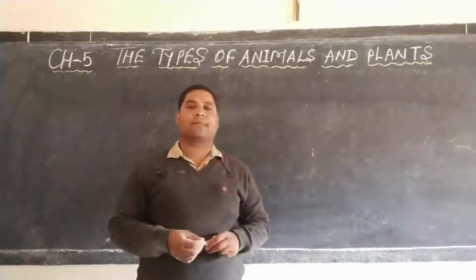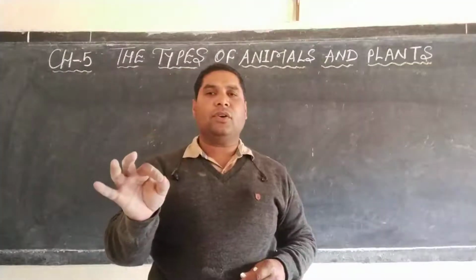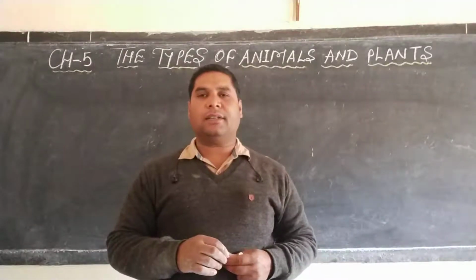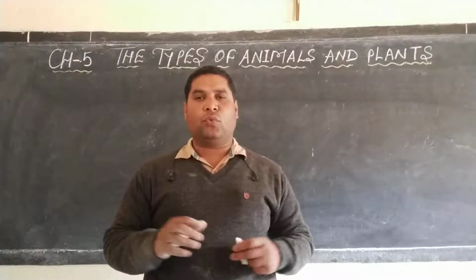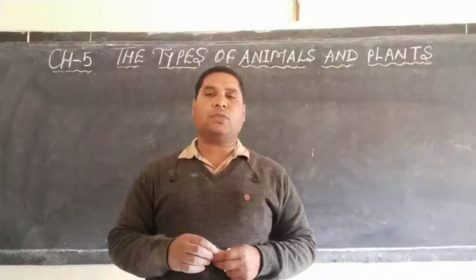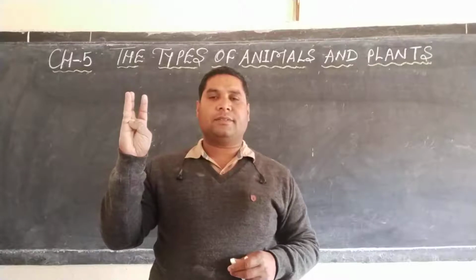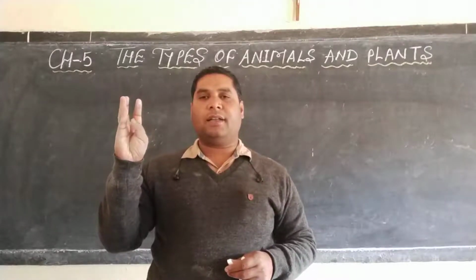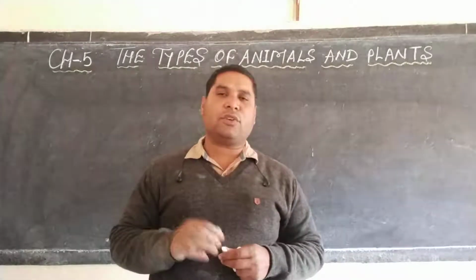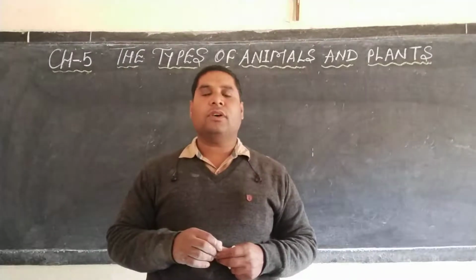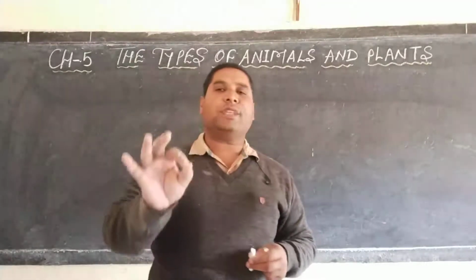Dear student, in the previous video I explained to you about the animals with a backbone. Animals with a backbone are known as vertebrates, which are further classified into 5 smaller groups like fishes, reptiles, amphibians, birds and mammals, which I explained in the previous video. So today in this video I am going to explain to you about the animals without a backbone.